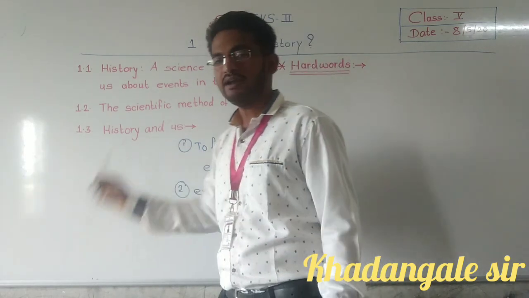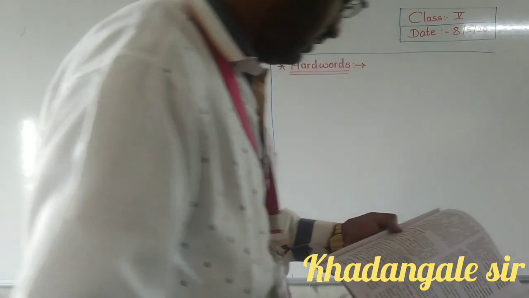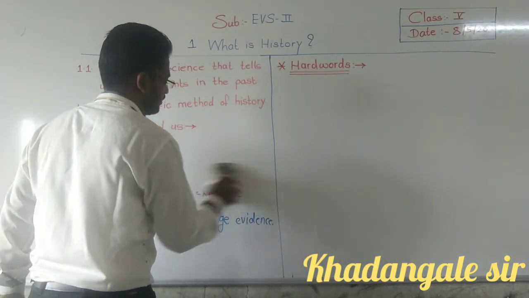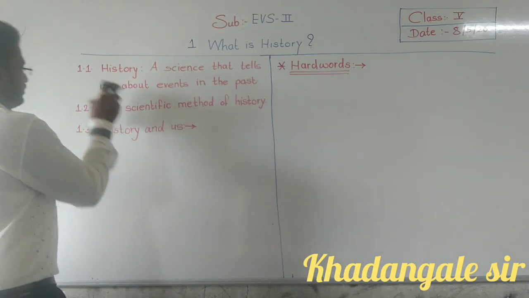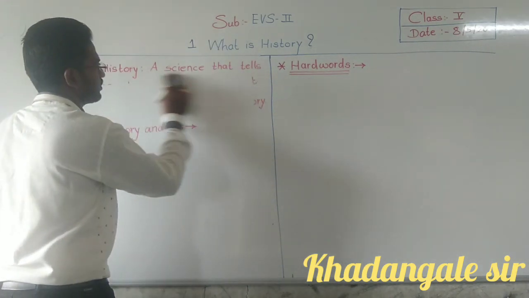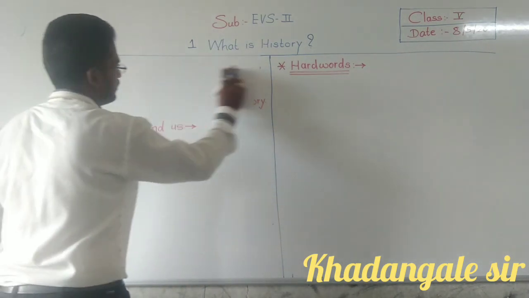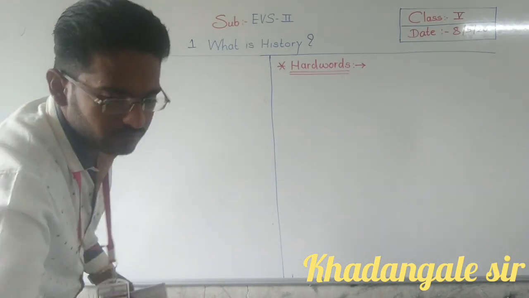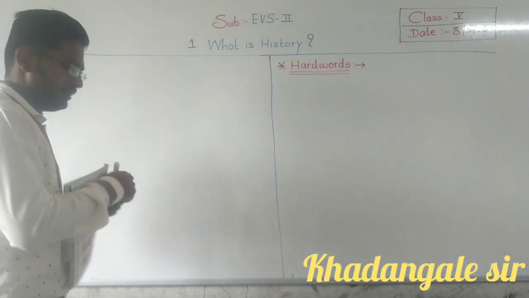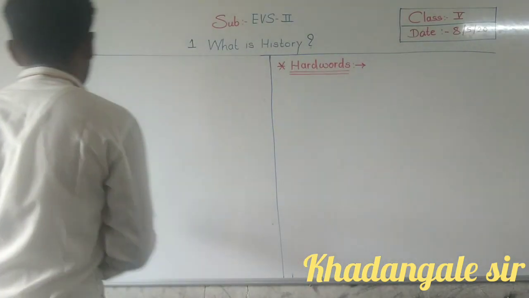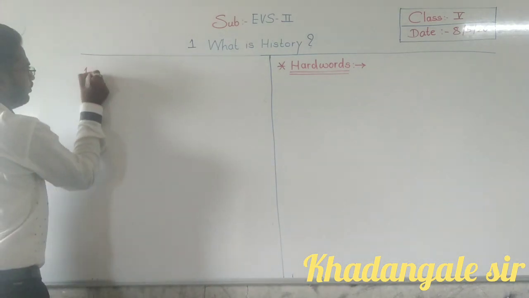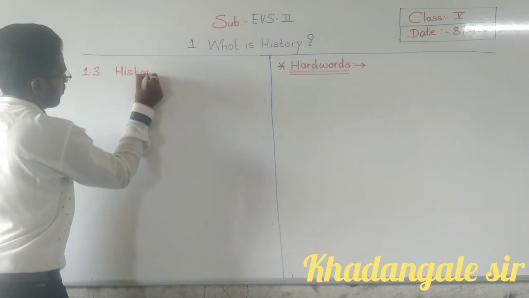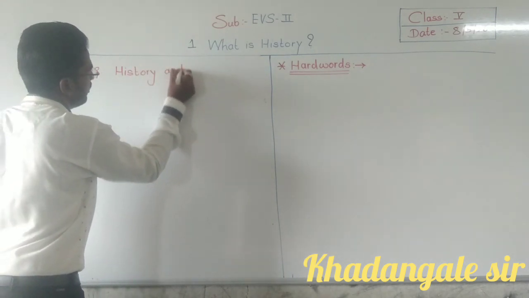Open your textbook, page number 3, point number 1.3, History and Us.